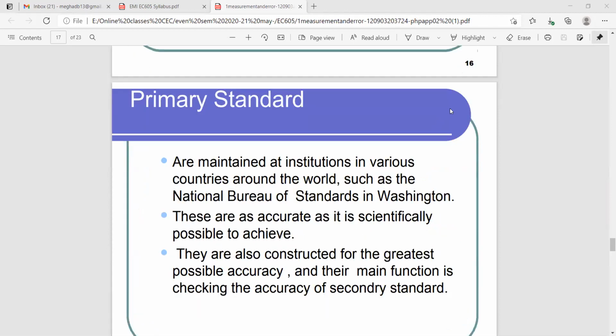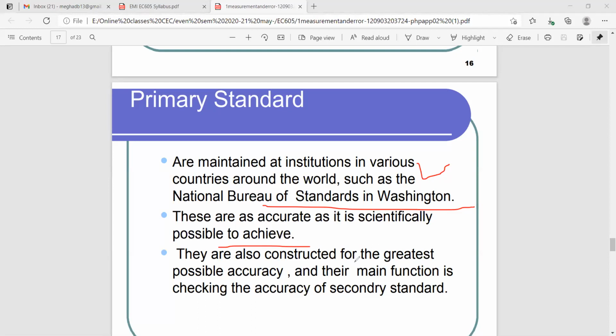Primary standards are maintained at institutions in various countries around the world, such as the National Bureau of Standards in Washington. This is a worldwide standard, and definitely it is as accurate as is scientifically possible to achieve.